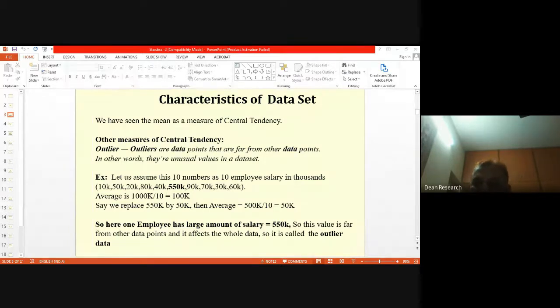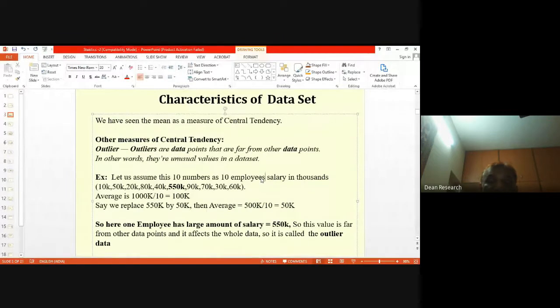Okay, suppose I take the same example you have seen. Suppose you are taking a sample of 10 employees, randomly chosen. It may not be a representative sample, so you should remember that.